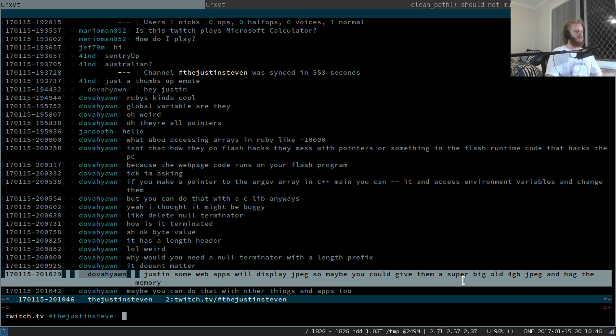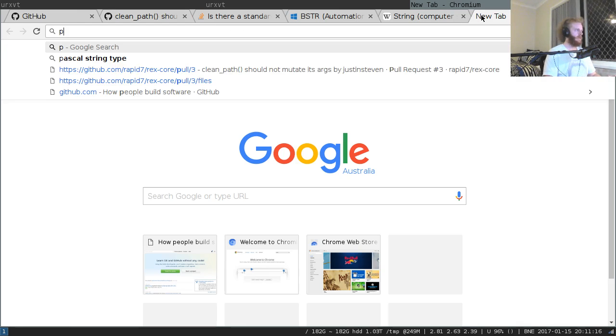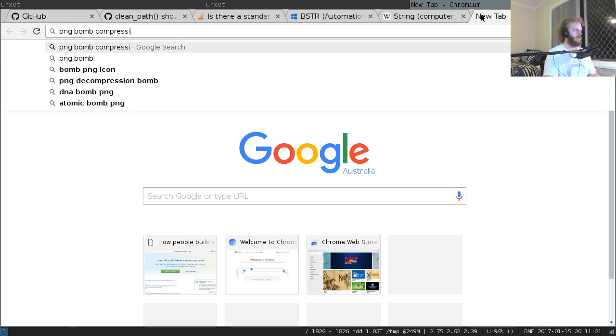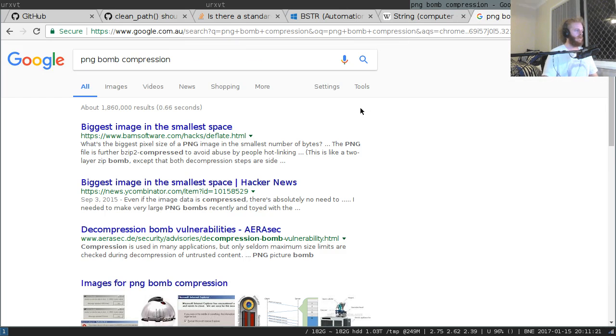Yeah, you probably could. The thing with that is, if you want to do that, you're on the hook for uploading 4 gigabytes of data, and often HTTPDs will have a size limit for uploaded files of 20 megabytes or something like that. Obviously, if you're someone like Dropbox, you'll change that. But if you're Dropbox, then 4 gigabyte JPEGs aren't going to really hurt you anyway. Where it would be interesting is if you could abuse compression. For example, I think there's a way of doing a PNG bomb compression.